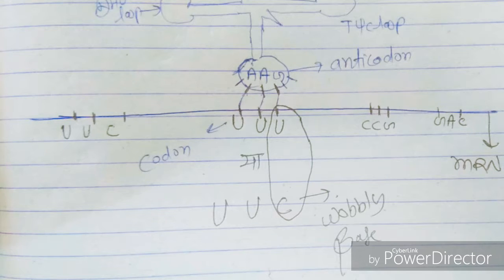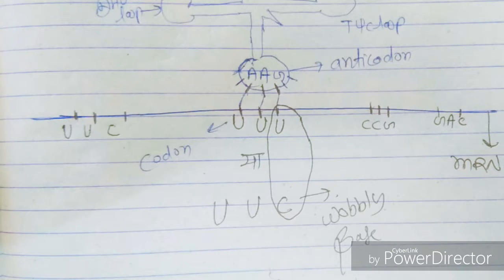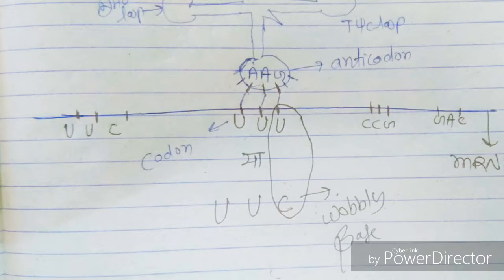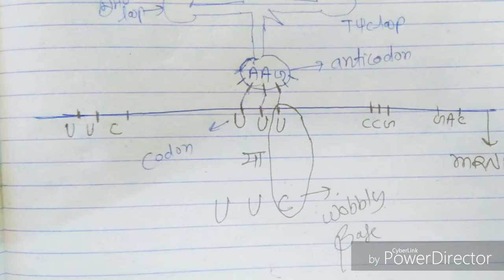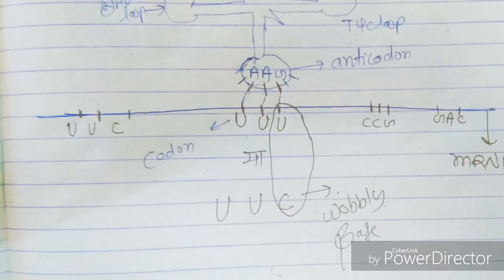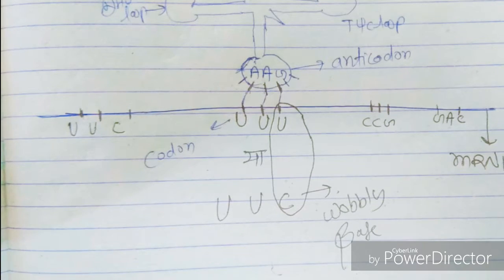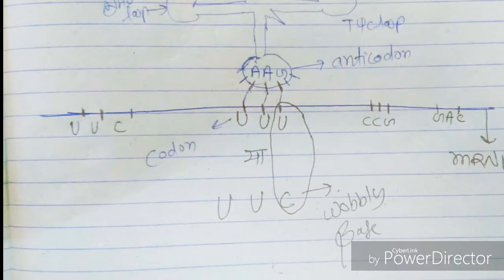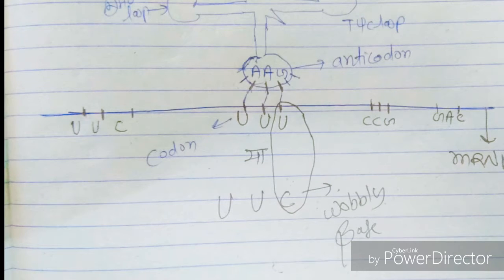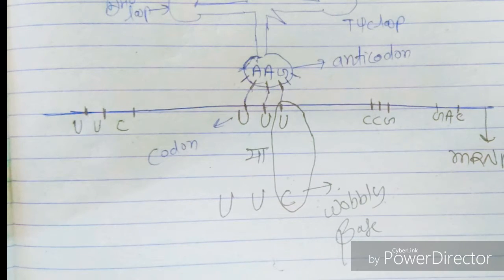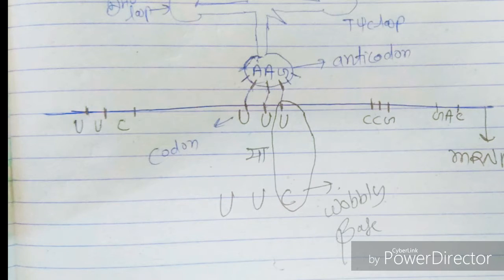Now in this triplet code, the first two bases are the same, both uracil, and the second is also uracil. The third base is different, as you can see: in the first codon it is uracil and in the second codon it is cytosine. We call it the wobbly base. Wobbling is originally for the third base of the codon.